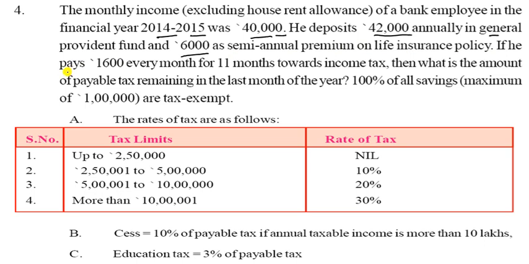If he pays 1,600 every month for 11 months towards the income tax. ये income tax के लिए पे कर रहा है. Then what is the amount of payable tax remaining in the last month of the year. 100% of saving, maximum of up to 1 lakh. So let us see what will happen in our question.